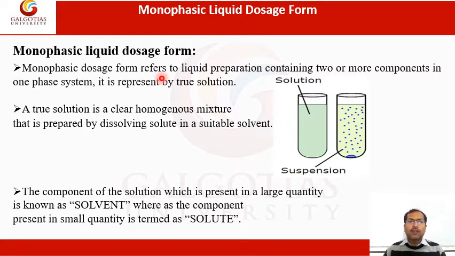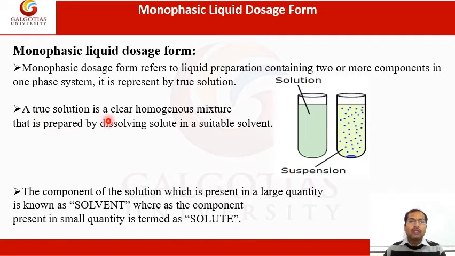Monophasic liquid dosage form refers to liquid preparation containing two or more components in one phase system, and it is represented by true solution. True solution means all the solute particles are soluble in the solvent system and only one phase appears. One phase, that is liquid phase. There is no chance of any solid phase or solid content in that liquid medium.